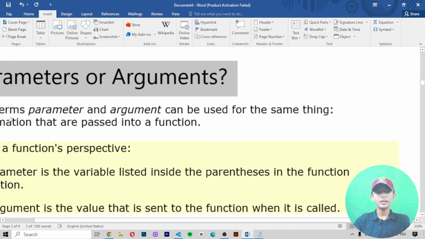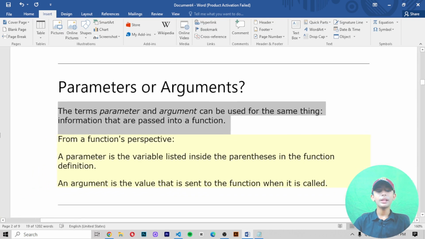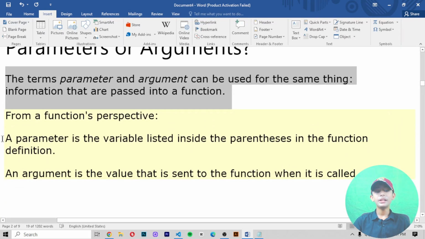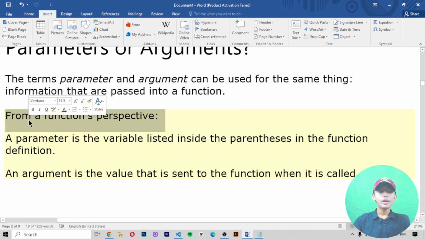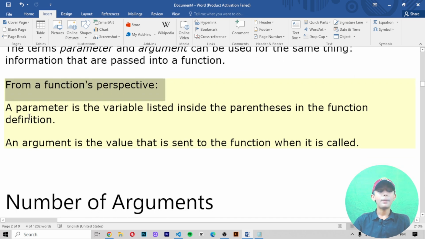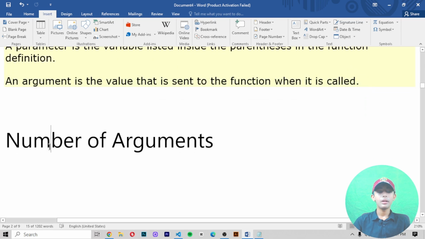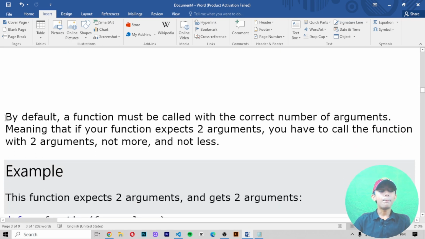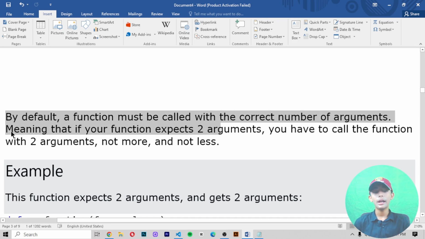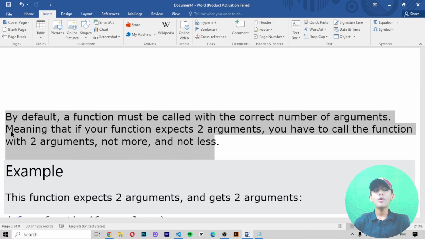Parameters or arguments. The terms parameter and argument can be used for the same thing: information that is passed into a function. From a function's perspective, a parameter is the variable listed inside the parentheses in the function definition. An argument is the value that is sent to the function when it is called. Number of arguments. By default, a function must be called with the correct number of arguments, meaning that if your function expects 2 arguments, you have to call the function with 2 arguments, not more and not less.